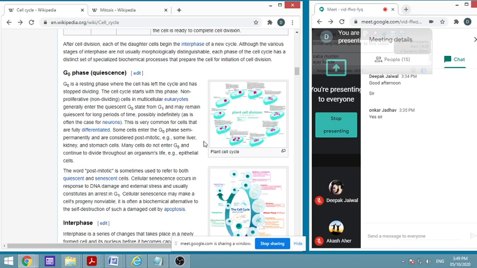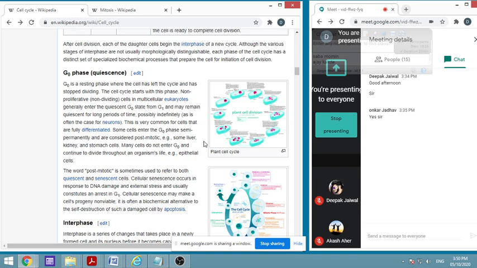Okay, and the cell cycle starts with this phase, because the G0 has to go into G1. If any cell from G0 has to divide, then it should go back to the G1 phase. So the cell which has to divide will go to G1, and vice versa. If it comes to G0, then it can remain quiescent for a long period of time, some maybe indefinitely. As I told you, I gave you the example of neurons. So a neuron may remain in G0 or G1 phase for a long period of time. Okay.